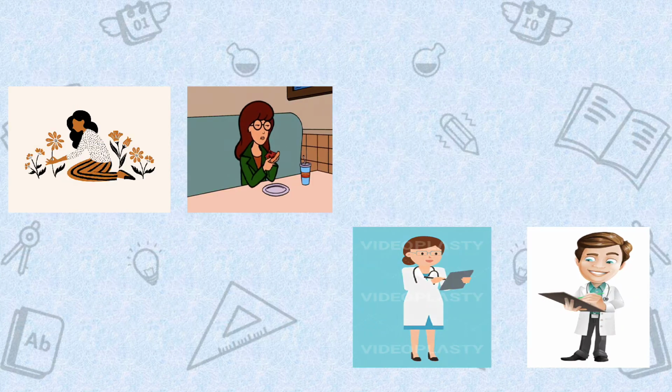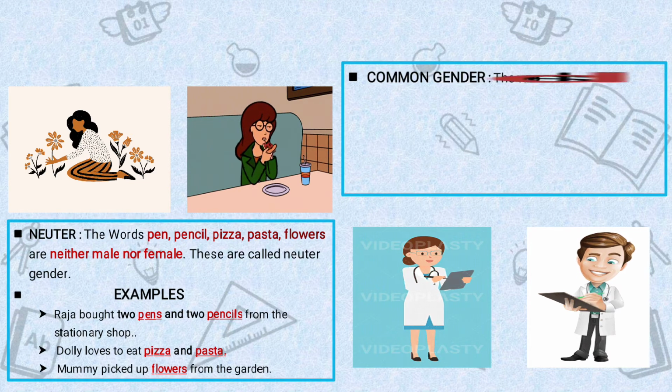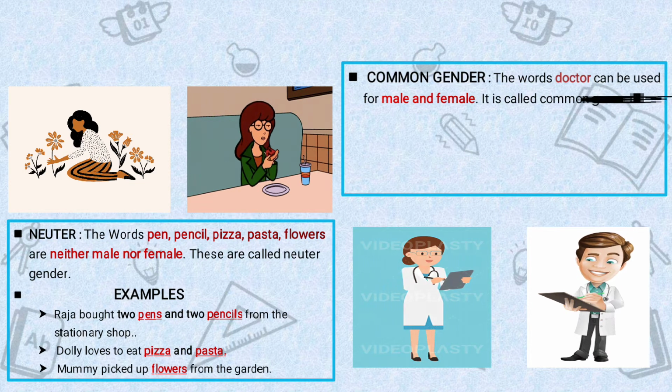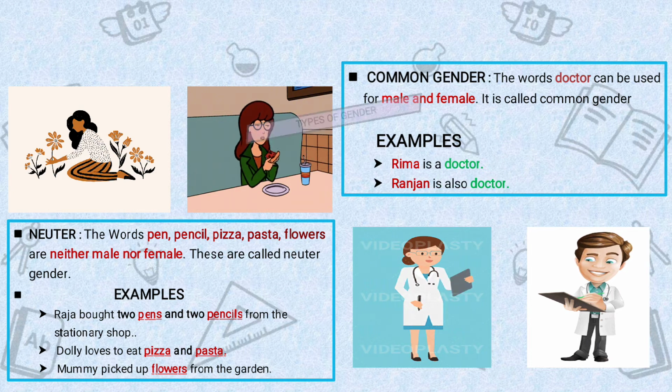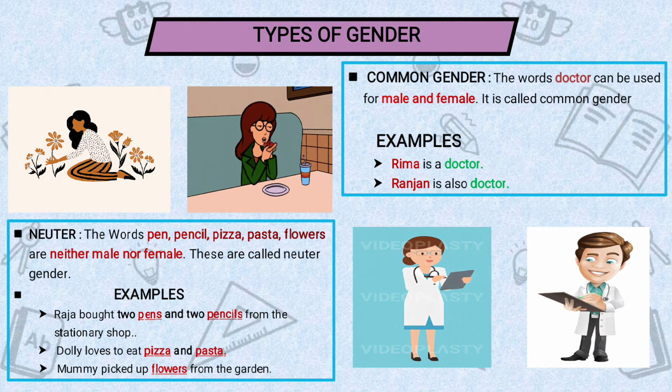Proceeding further, more types of gender we will study. That is neuter gender and common gender. Okay. So common gender, the word doctor can be used for male and female. It is called common gender. Example we'll see. Reema is a doctor. Ranjan is also a doctor. Okay. So here both are common, which refers to both male and female.